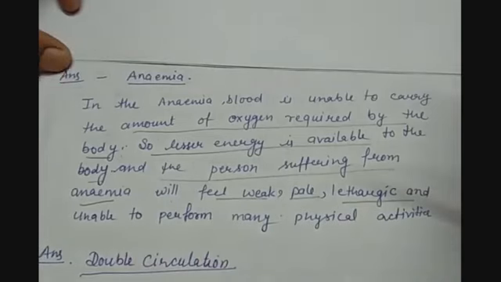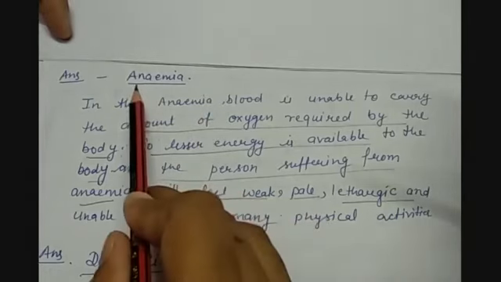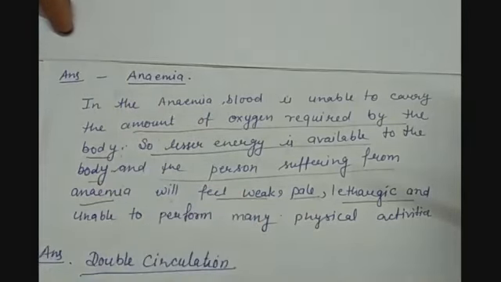You might have heard many people say that we should eat green leafy vegetables because they have iron content in them, which increases the hemoglobin inside the blood and can fight anemia. So students, you should also eat green leafy vegetables more and more.